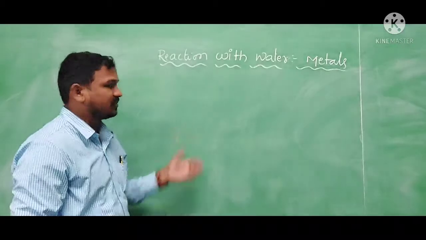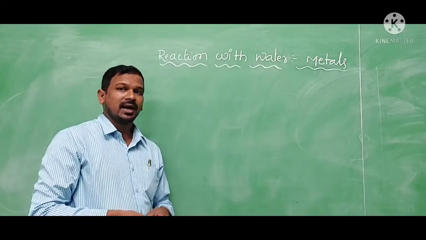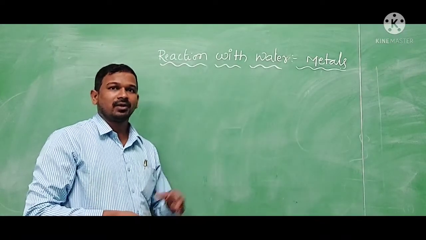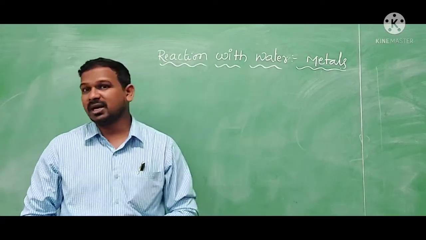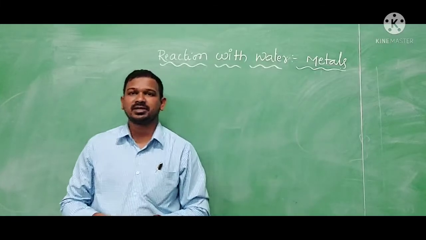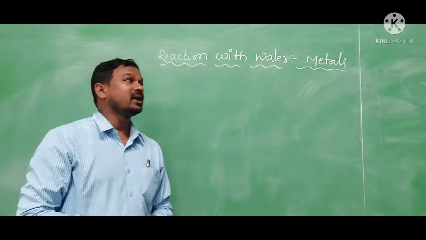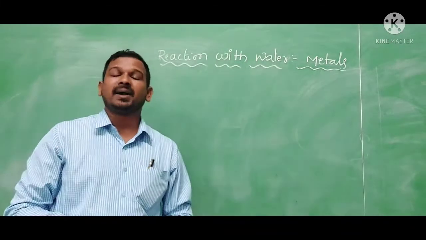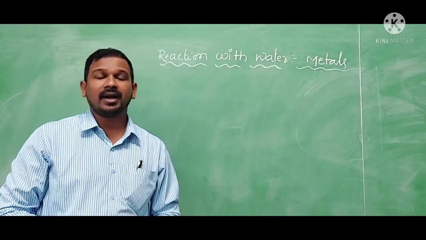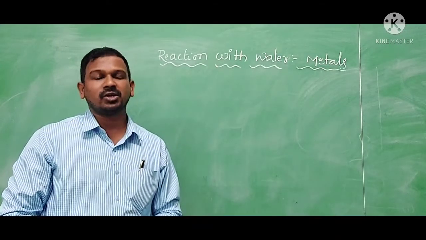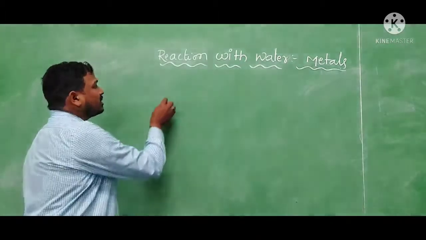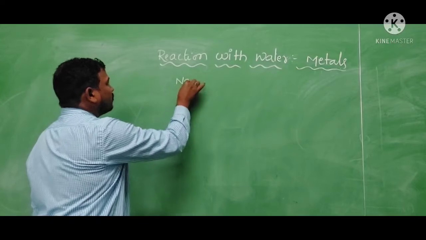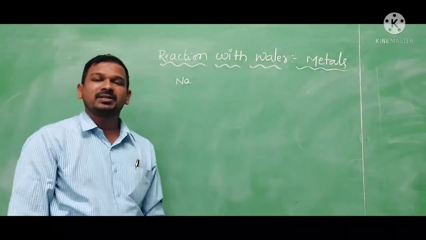Here, with the help of an activity, we are going to see how the metal will react with the water and what it is going to produce. As you know, metals react with oxygen to produce metal oxides. Here, metals reacting with water will produce metal hydroxides, and some of the metals will produce metal oxides.